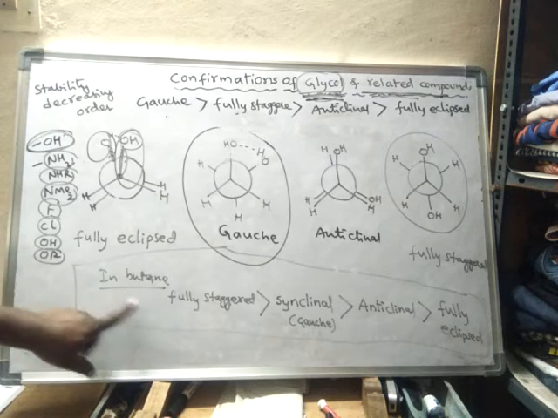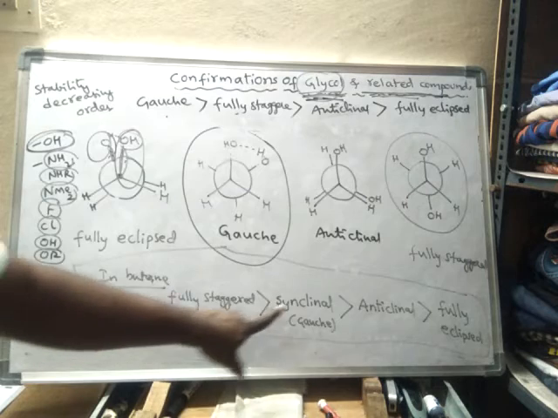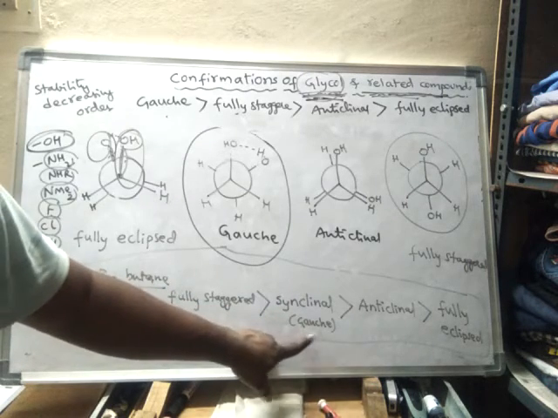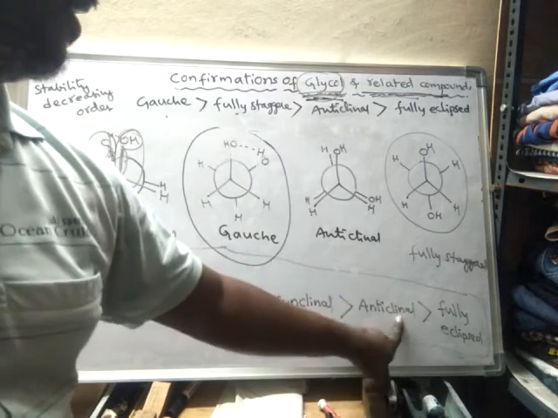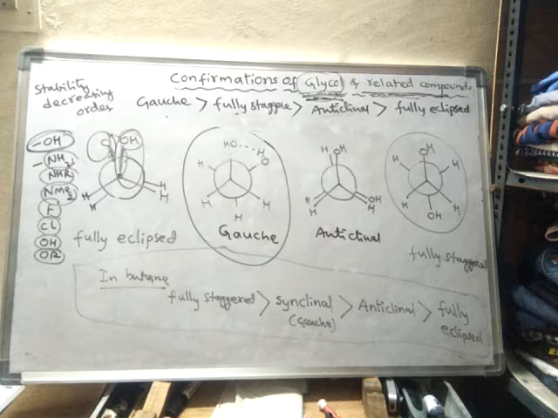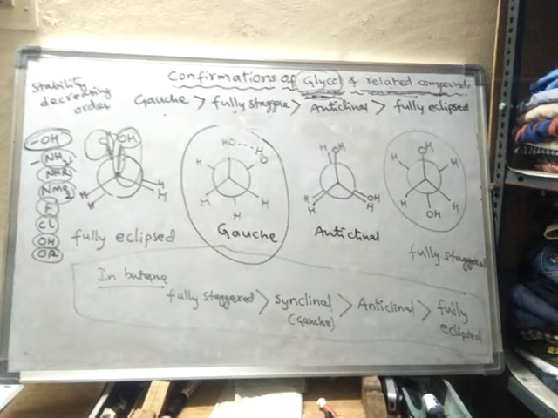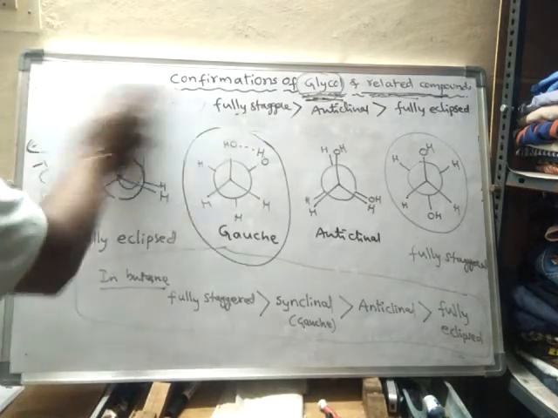Normally, the order of stability follows like this: fully staggered is more stable than synclinal, or gauche form, which is more stable than partial eclipse, or anticlinal, and finally the fully eclipsed form is the least stable form. So like this the discussion will go. Okay, next one more concept we will learn.